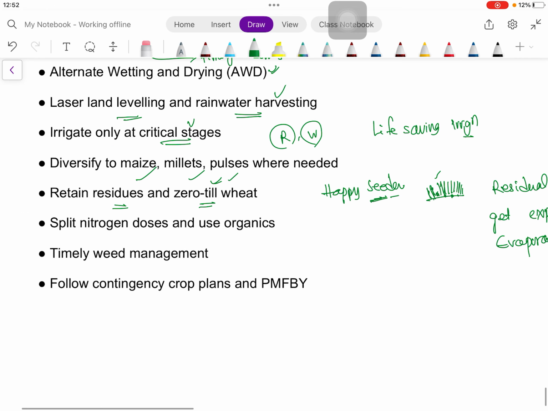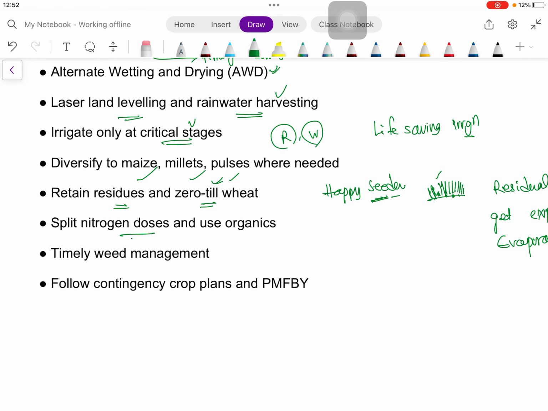Okay, then split nitrogen doses and use organics. According to rainfall we have to split the nitrogen doses, because, as we know, whenever there is fertilizer, it should be associated with irrigation. Otherwise that fertilizer or nutrient cannot be used properly by the plant.